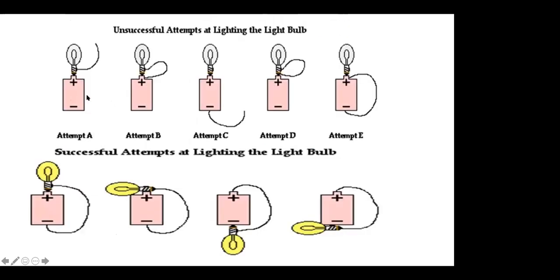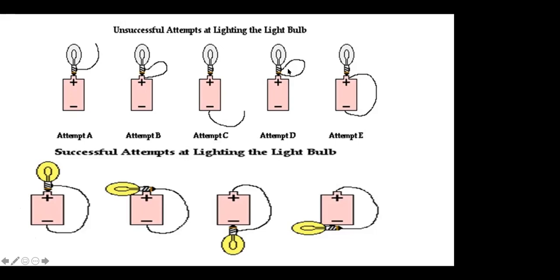See, the top one, bulb does not glow. Why does it not glow? You can see the reason why it does not glow. The circuit is incomplete in this case, right? Here what happens? It goes from positive, comes back to positive. So this is again wrong. Okay. What is the mistake here? Ma'am, it is only negative. It's not going to positive. Path is not complete.